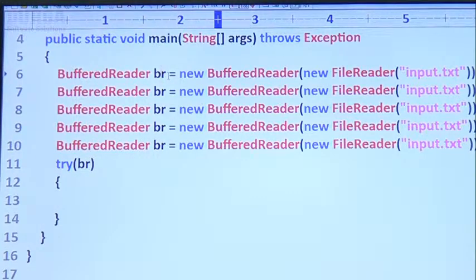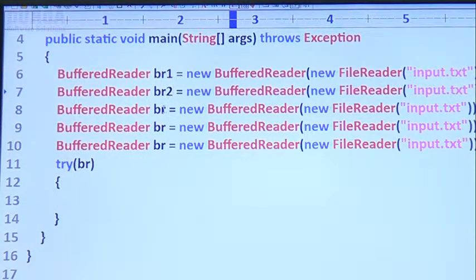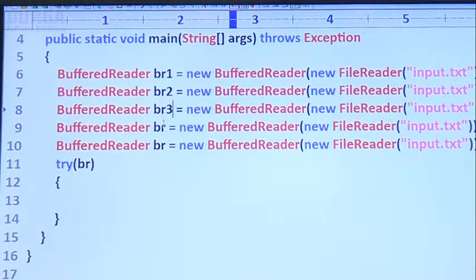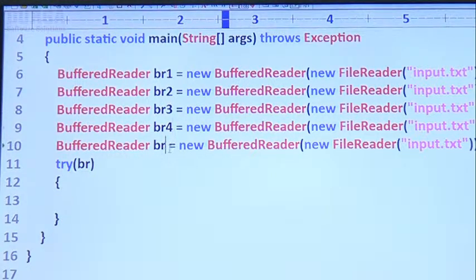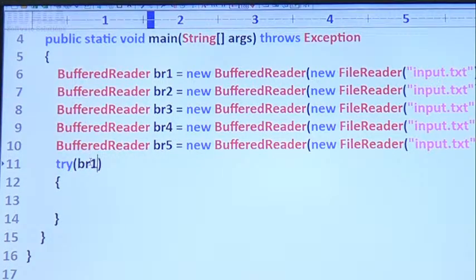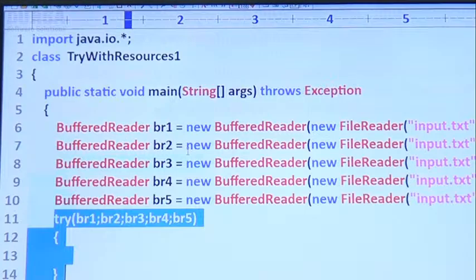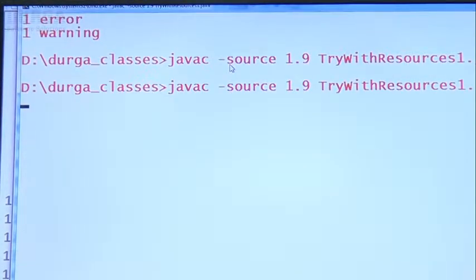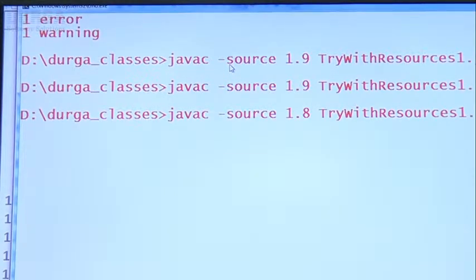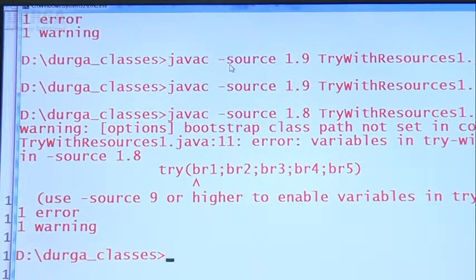Sir, BR1, BR2, BR3, BR4, and then BR5. Now BR1 semicolon, BR2 semicolon, BR3 semicolon, BR4 semicolon, BR5. Sir, can you please tell, is it valid or not? Yes, perfectly valid from 1.9 version onwards. But the same thing in the 1.8 version, the compiler will give an error, right? Sir, it is invalid.